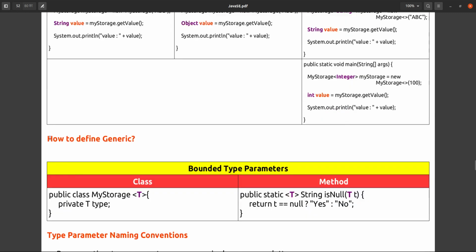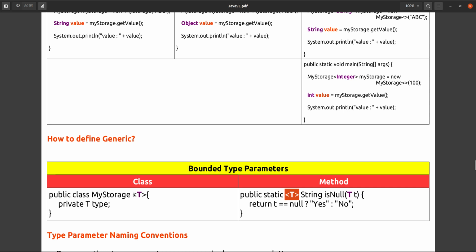Okay, how to define generics? Generics can be defined for the class-level reference variable or static variable, and it can be defined for methods also, because methods can also have variables. Methods can have parameter reference variables, or a method can have a return type also. So there also we can use generics in the same way.